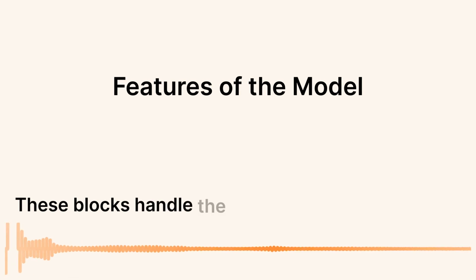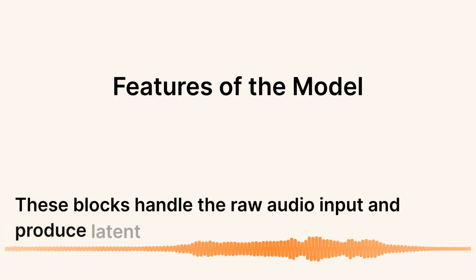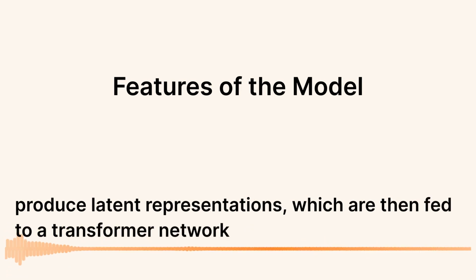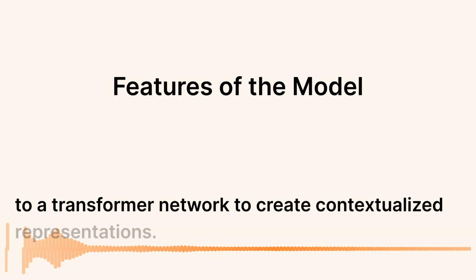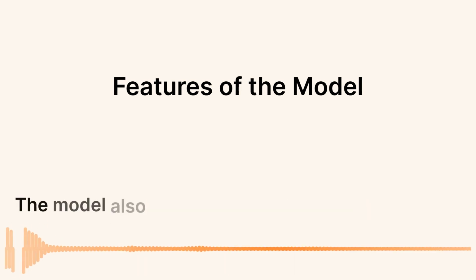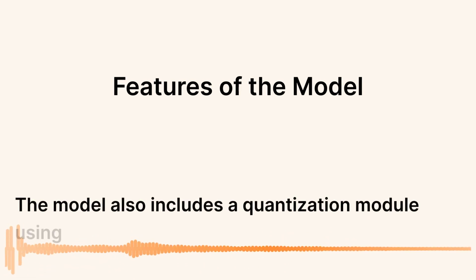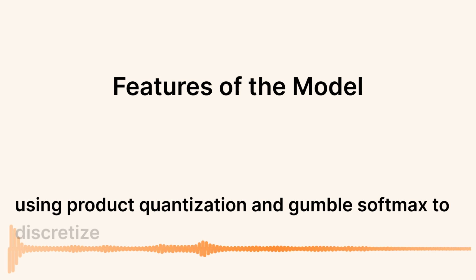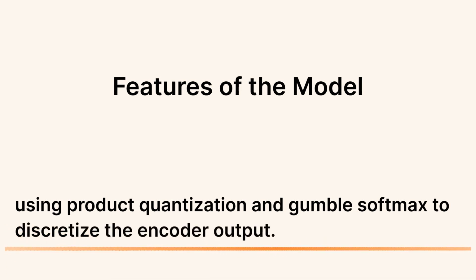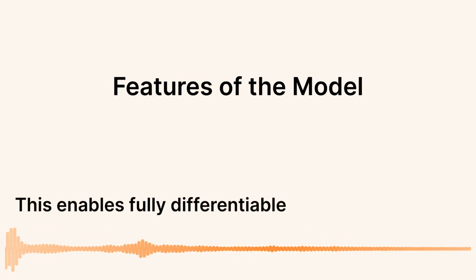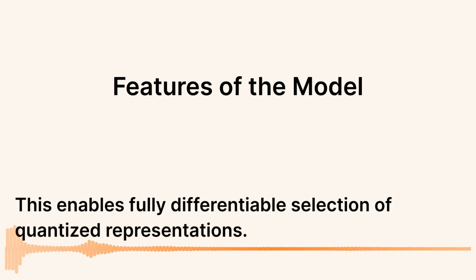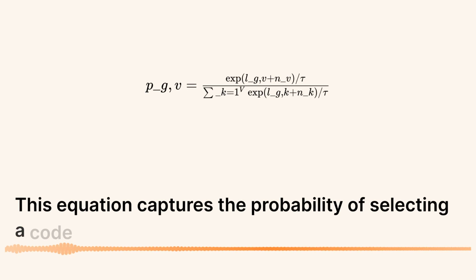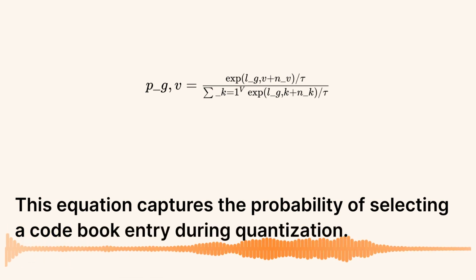These blocks handle the raw audio input and produce latent representations, which are then fed to a transformer network to create contextualized representations. The model also includes a quantization module using product quantization and Gumbel softmax to discretize the encoder output. This enables fully differentiable selection of quantized representations. This equation captures the probability of selecting a codebook entry during quantization.